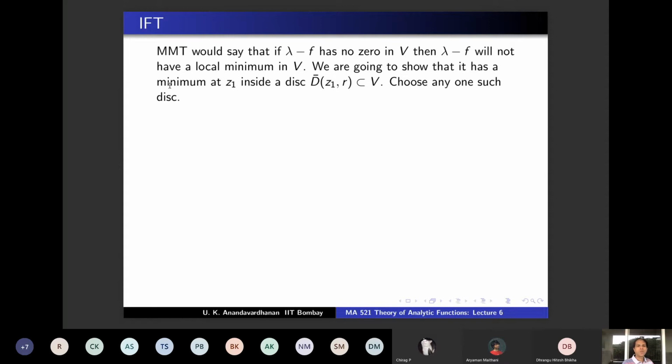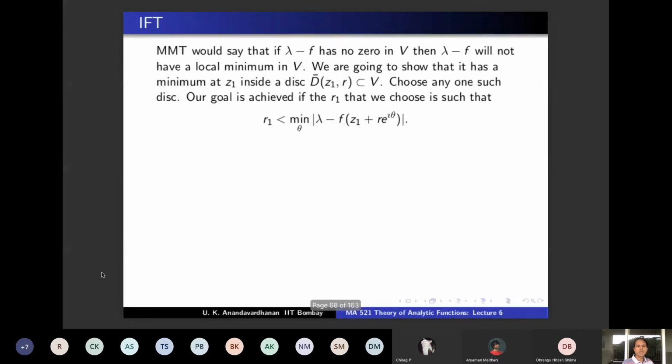Now we will choose our R1. Our goal is achieved if R1 is strictly less than the minimum of |λ − f(z1 + re^{iθ})|. So D(z1, r) is inside V, and if you choose λ such that the minimum of |λ − f| is bigger than R1, and we are assuming that |λ − f(z1)| is less than R1, then the minimum is attained at z1.